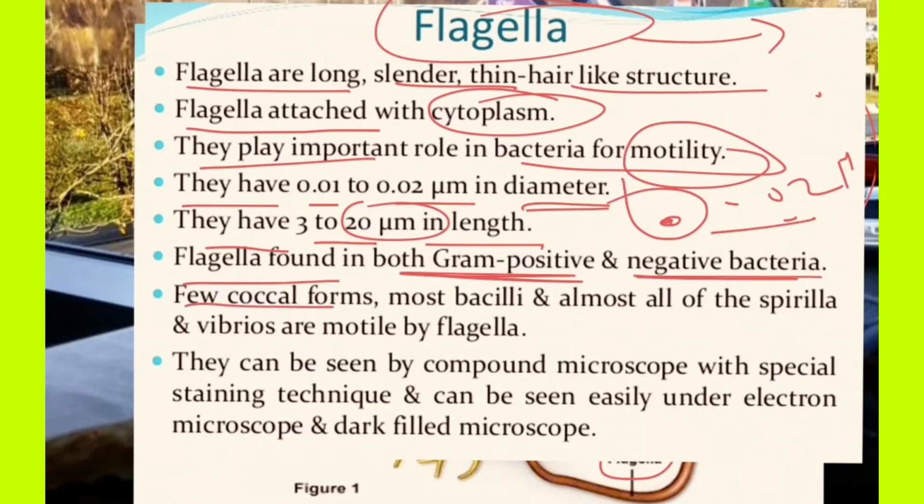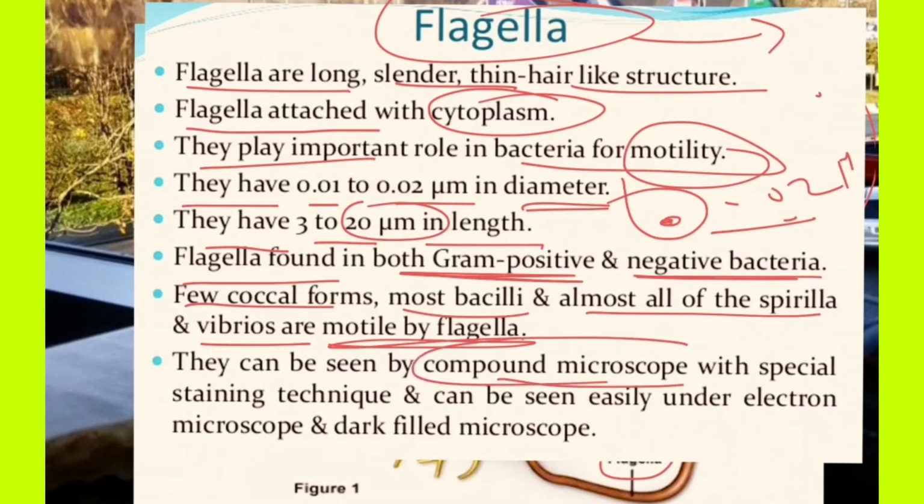Few cocci forms and most bacilli, almost all spirilla and vibrios have flagella. That means all the vibrios, such as Vibrio cholerae, have them. Almost all spirilla type bacteria and most of the bacillus bacteria have them. Very few cocci bacteria have them.